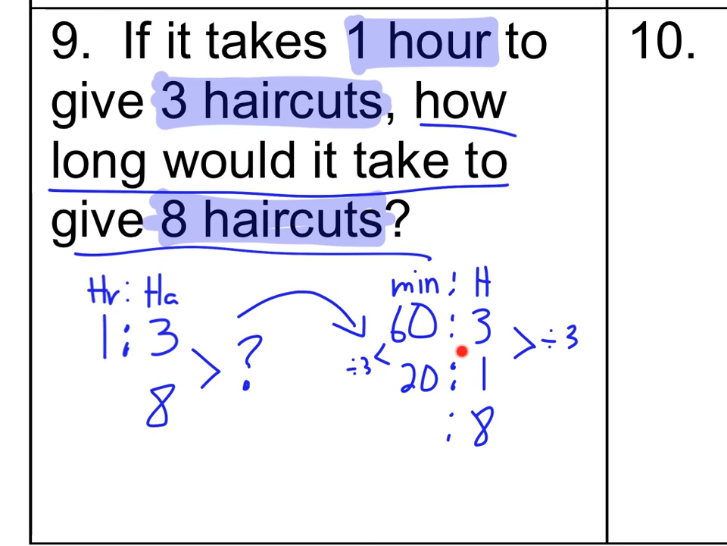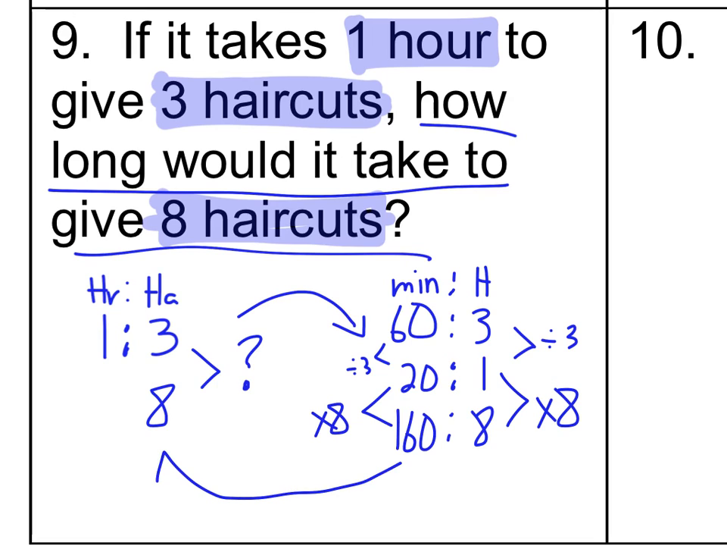Now that I've got my rate of minutes per haircut, I can do times 8, and then 20 minutes times 8, which is going to be 160 minutes. And then I just now convert this back over to this one. How many hours is 160 minutes? Well, 60 minutes per hour, so 2 would be 120 plus 40. So that's 2 hours, 40 minutes. So a little under 3 hours, right? And that would be a realistic answer to this question.